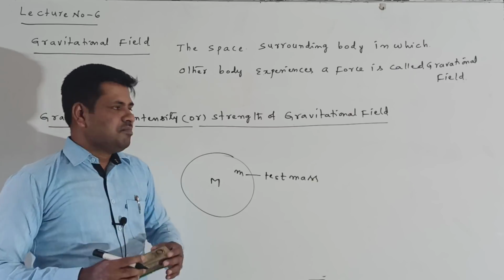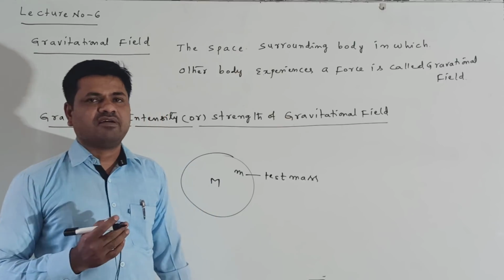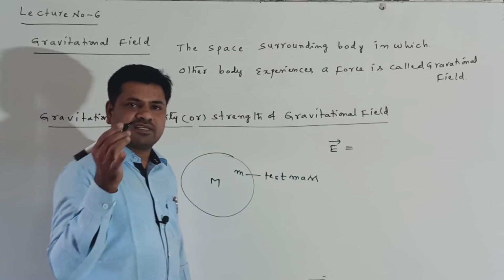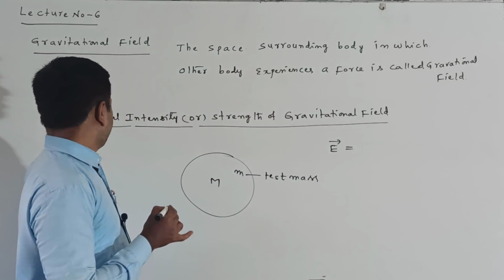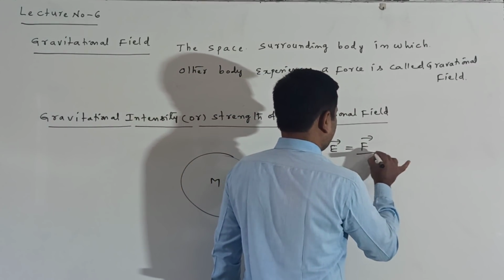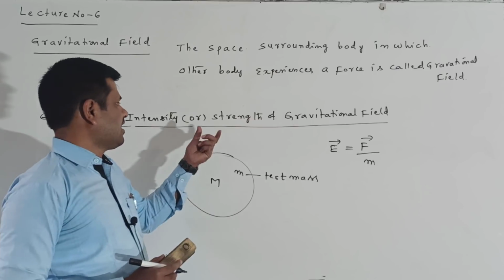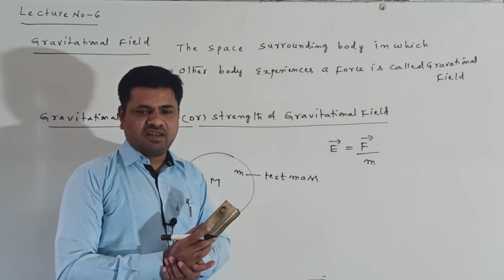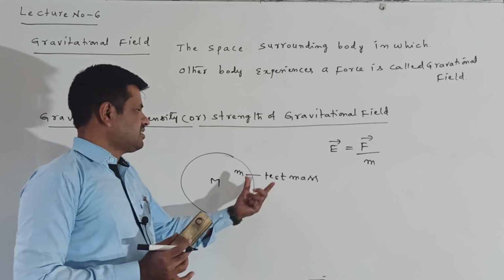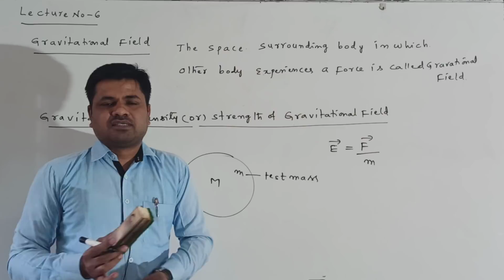Already we know that. Now we are giving the formula for gravitational intensity, or strength of the gravitational field. It is denoted with E. This is the same as in electricity in the second year also. The gravitational intensity can be written as E bar equal to F bar by M. What is the meaning of F bar by M? It is defined as the gravitational force experienced by unit mass.